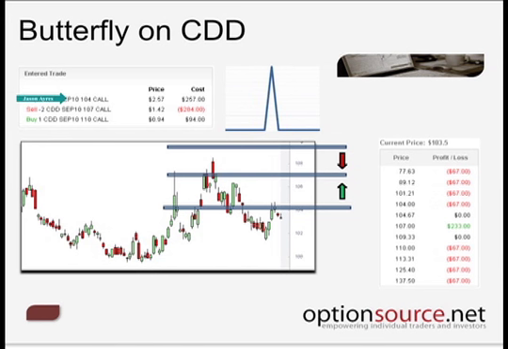And just as we illustrated with the bull call spread, we're going to sell one September 107 strike call, but in order to capture some additional premium, we're going to sell an additional September 107. So you can see that we're buying one at the 104 and we're selling two at the 107. Now, when we sell that secondary call option, we create what's referred to as a naked position, which means we have an unlimited risk exposure on that naked call option.